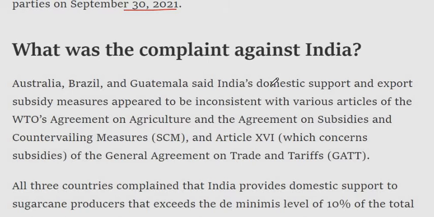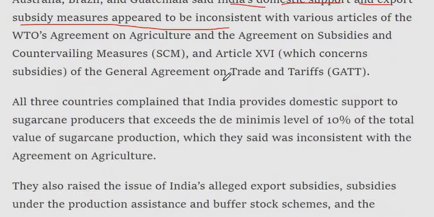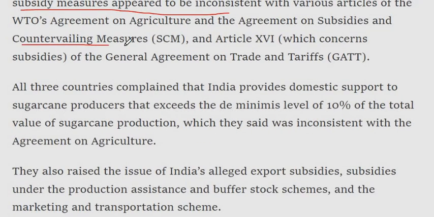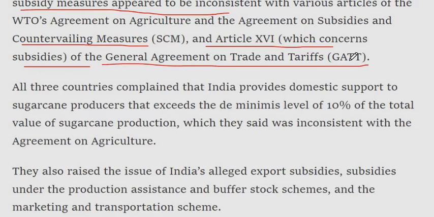What was the complaint against India? Australia, Brazil, and Guatemala said India's domestic support and export subsidy measures appeared to be inconsistent with various articles of the WTO's Agreement on Agriculture and the Agreement on Subsidies and Countervailing Measures, SCM, and Article 16, which concerns subsidies, of the General Agreement on Tariffs and Trade, GATT.